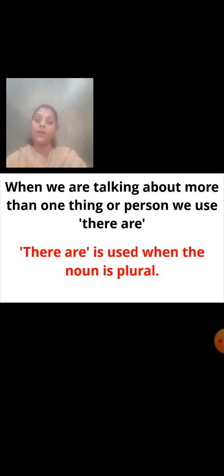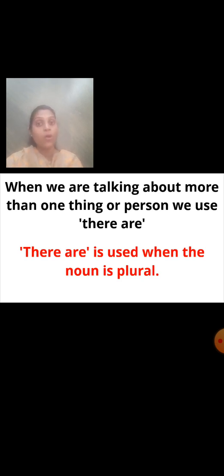Now, when we are talking about more than one thing or person, that time we use are there. We use are there in the question and there are for the answer. So, are there and there are one and the same.